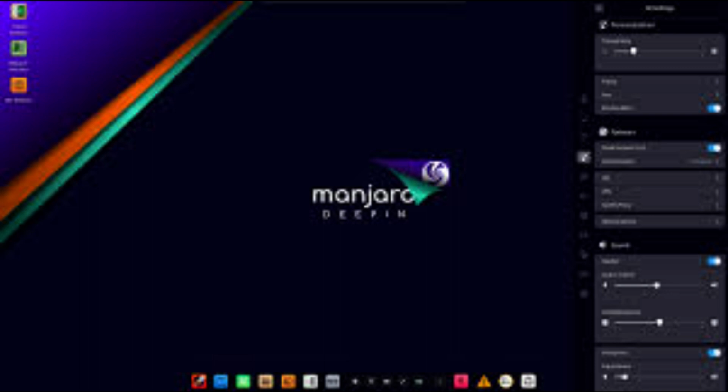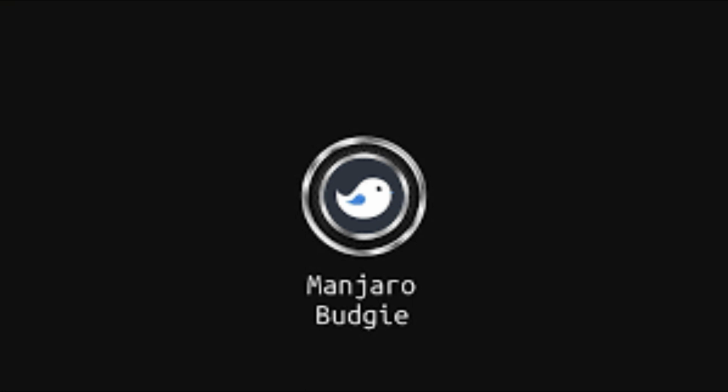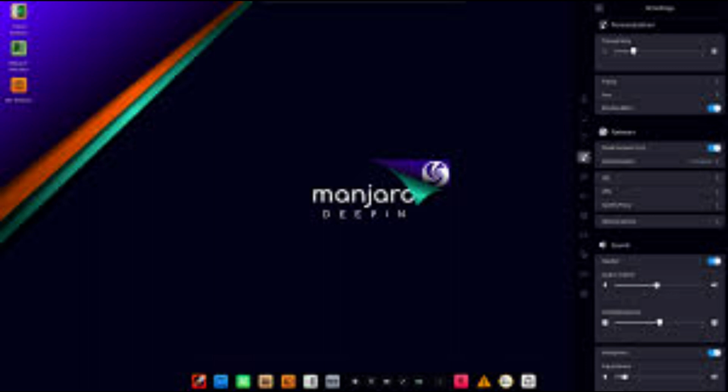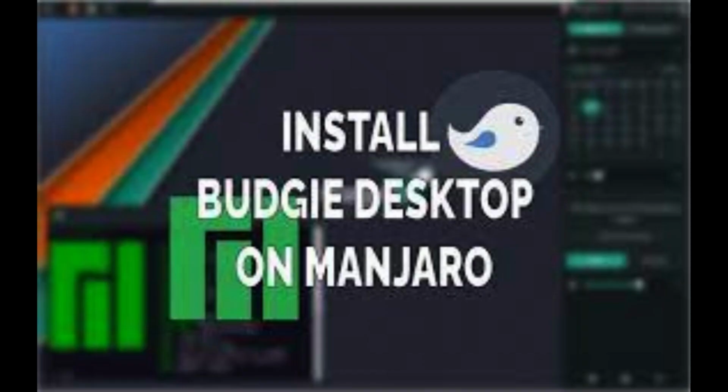Good evening. Today I am going to show one new operating system. It's Manjaro Budgie. So it's a new type of thing. It's a default desktop solution operating system written from scratch in the GNOME GTK toolkit.